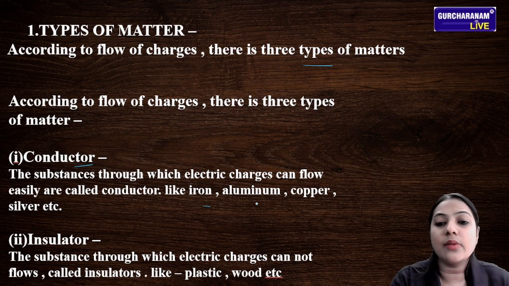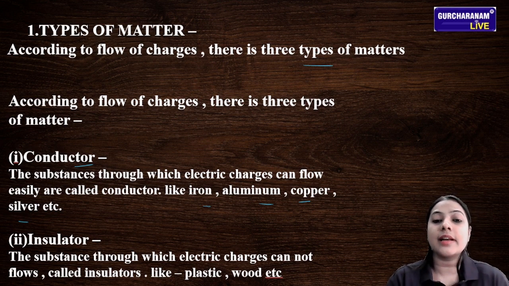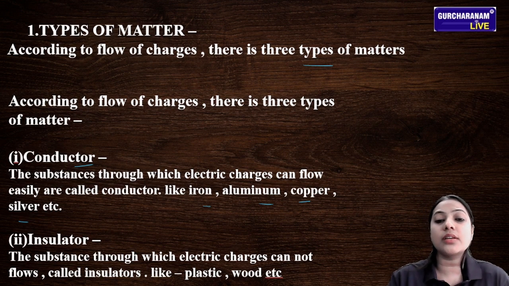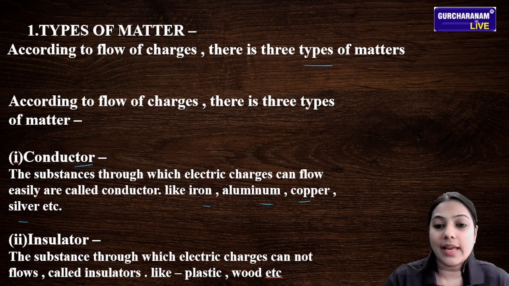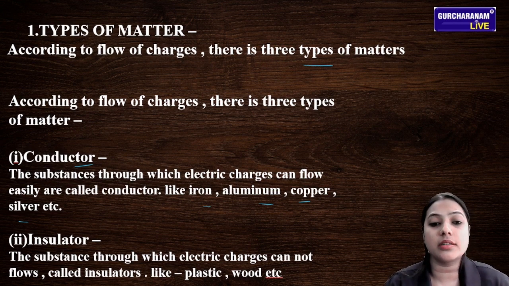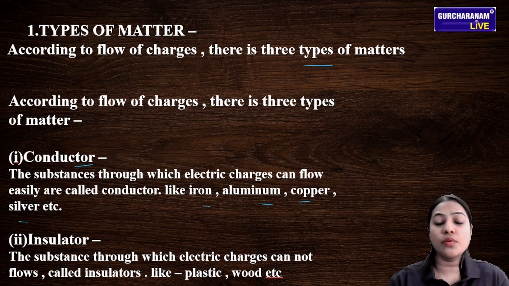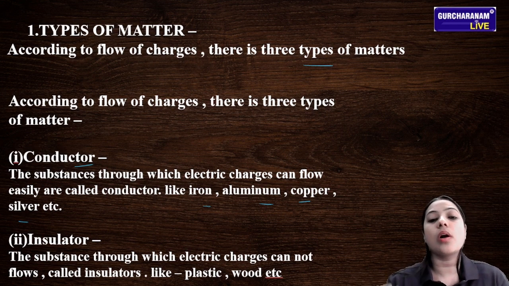Examples are iron, aluminium, copper, silver. These are good conductors of electricity, and these are the main examples of conductors, because in these materials the flow of electricity goes easily. It is an easy flow of electric charge in elements like aluminium, copper, silver, and silver is the best example of a conductor. So what do you understand by conductor? The substance through which electric charges flow easily is called a conductor.